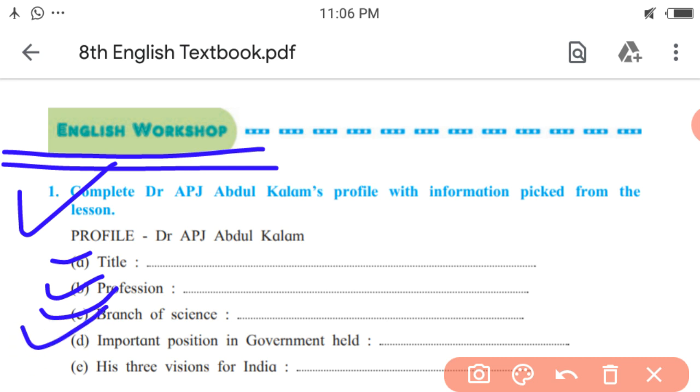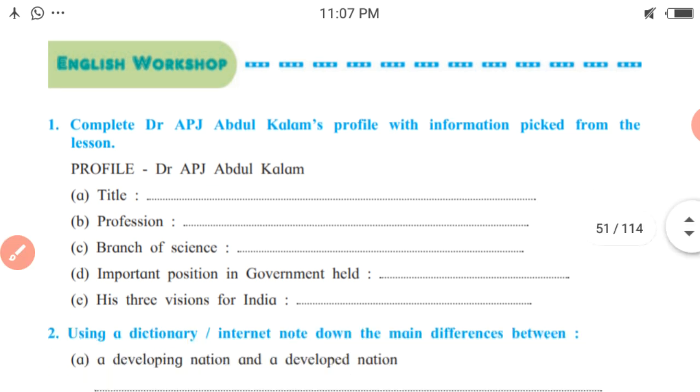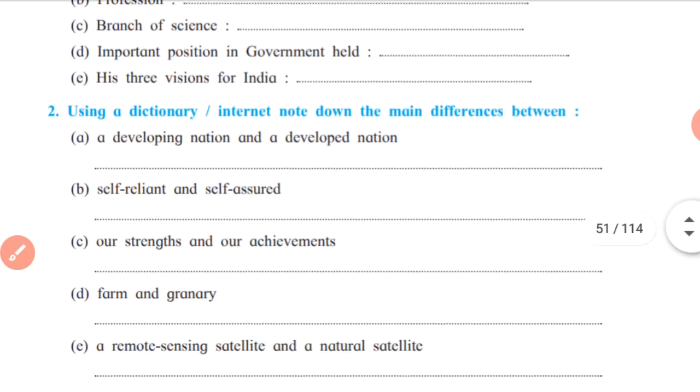Next, important position in government held. So what is it? President of India. He was the 11th President of India. Next, his three visions for India. What are those? Freedom, development, and standing up. So this is all about the first activity. Let us see the next one.